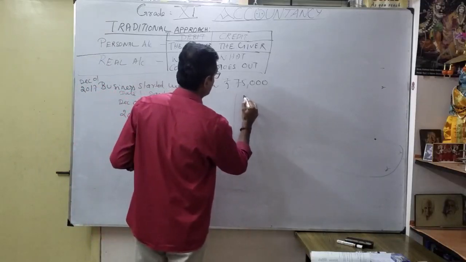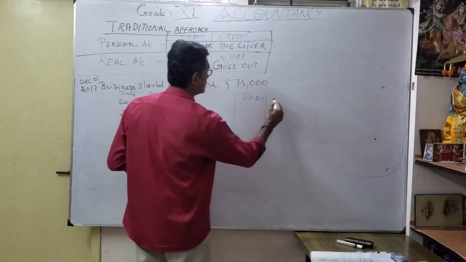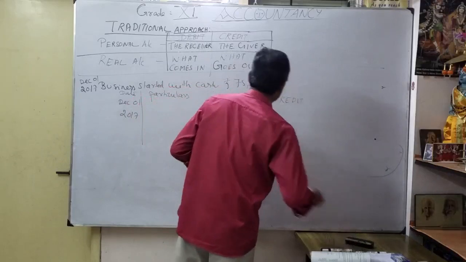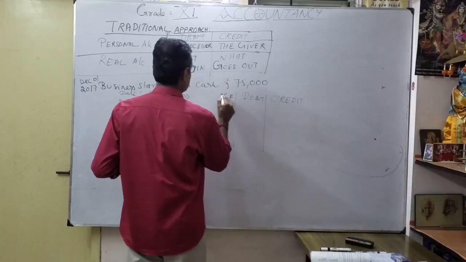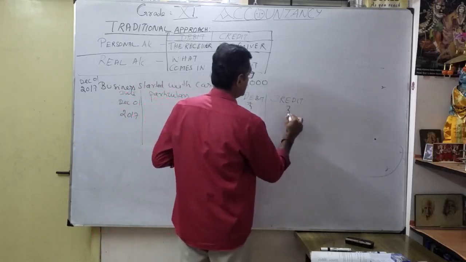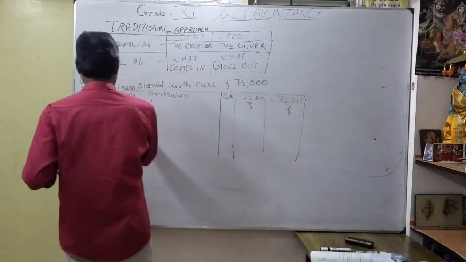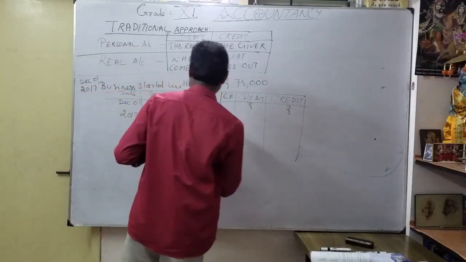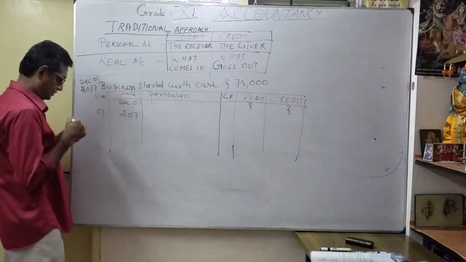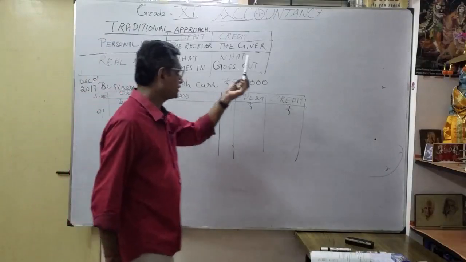Thereafter debit, thereafter credit. Then here ledger folio. Yesterday we discussed what a ledger folio is. Ledger folio, debit and credit. This is the format of a journal entry. Now we are going to learn one by one according to the transaction. This is transaction number 1. Put serial number 1. It happened on December 1, 2017: business started with cash 75,000.